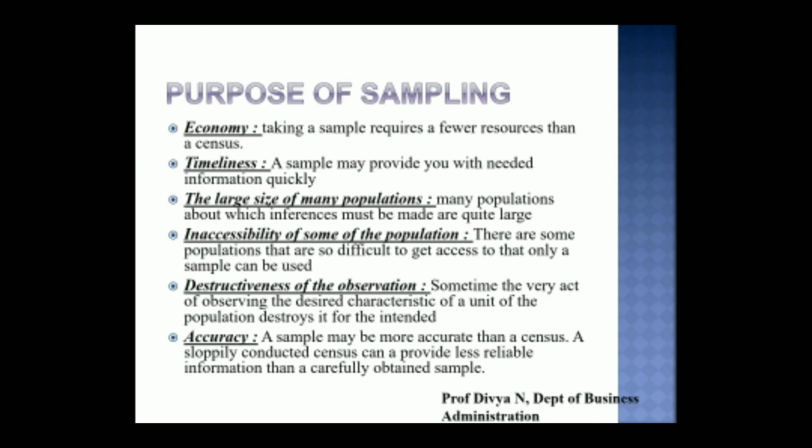Next, it talks about timeliness. A sample may provide you with the needed information quickly. So the researcher is going to consider the samples who can be accessed easily. The entire population may not be accessed easily. To get timely information, samples which can be accessed easily must be considered. The next point talks about the large size of many populations. If a researcher wants to conduct research about the hair color of the Indian population, it is impossible for him to do that with the limited resources he might have.